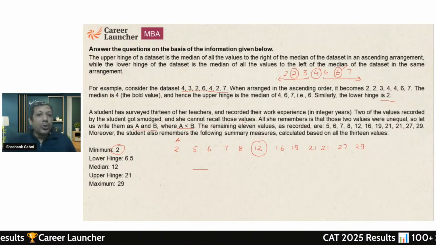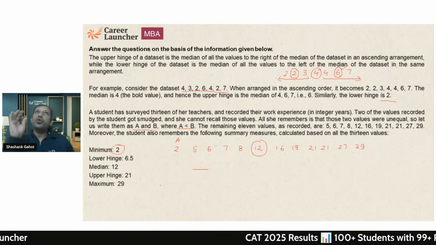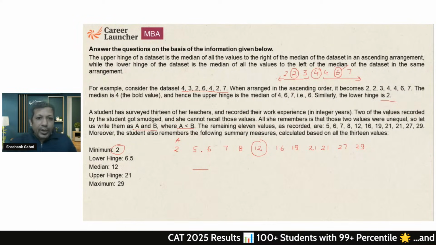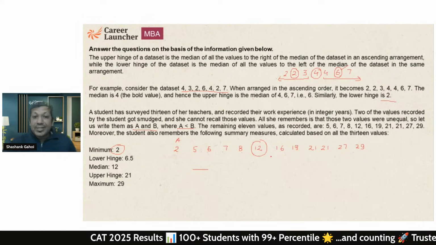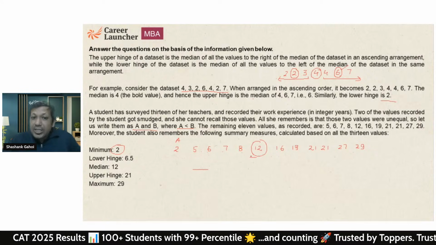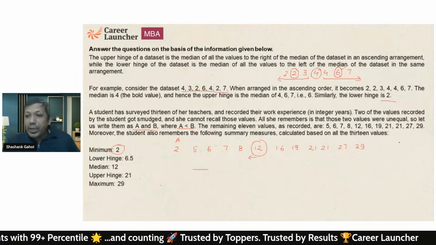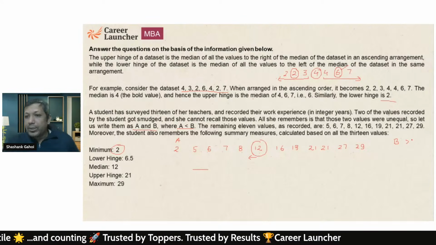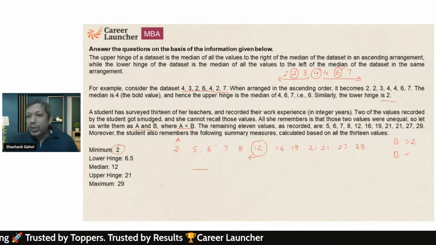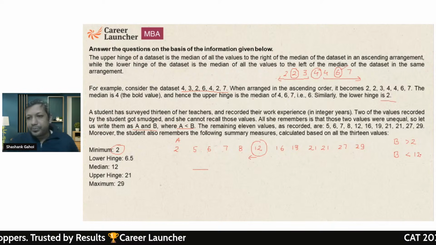So I have a total of 13 values, so the median is going to be the 7th number. So 1, 2, 3, 4, 5, 6. It means B should be smaller than or equal to 12. This is what I know. So B should be greater than 2 and B should be smaller than or equal to 12.